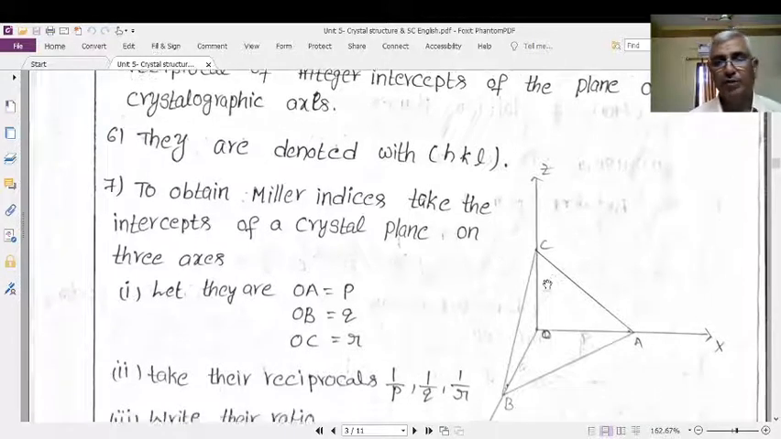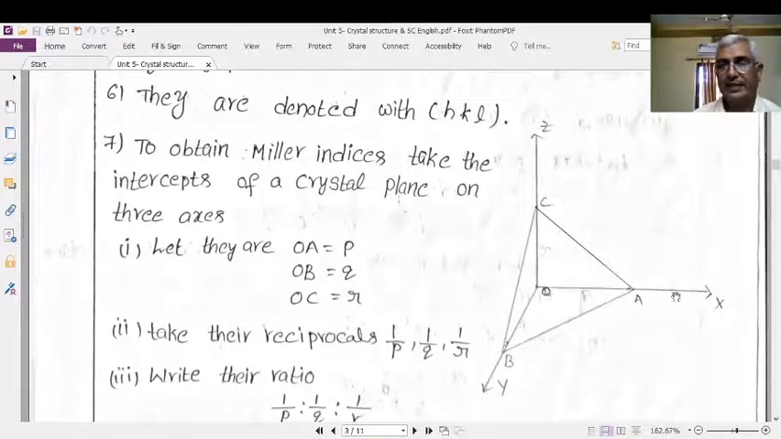Take a crystal sector. This is the x direction, this is the y direction, and this is the z direction. Take this plane. This plane makes an intercept here on the x axis, an intercept here on the y axis, and an intercept here on the z axis. The x intercept OA, let it be p. The y intercept OB, let it be q. The z intercept OC, let it be r.